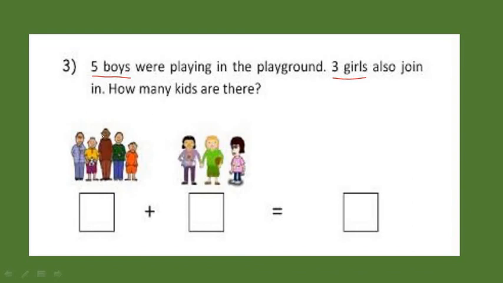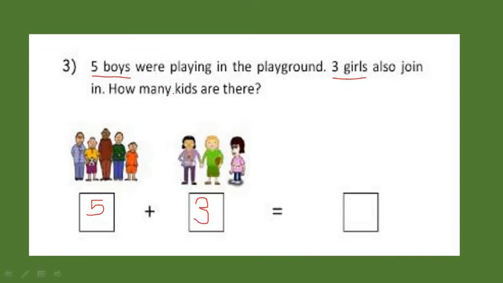First of all, I should write how many boys are present there, which are 5. Look, 1, 2, 3, 4 and 5. Okay. How many girls are going to join? 3 girls. Look here, 1, 2 and 3. It means 3 more girls are going to join them.